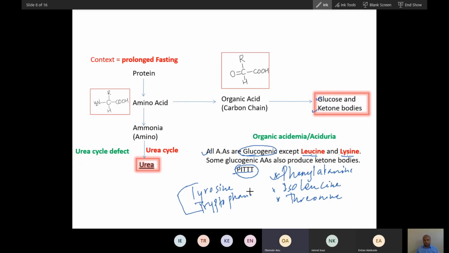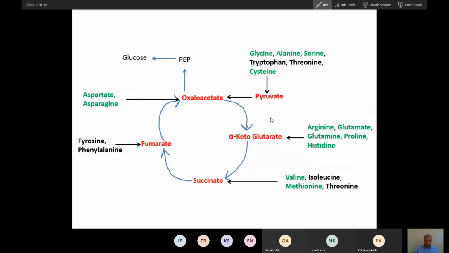Yes, sir. Okay. So now let's see how these amino acids form glucose. Now you can see this. So let's erase this. There are a few amino acids. Some amino acids you don't have to remember right now. I will give you mnemonics. If you can remember, that's good. This is actually a very important slide. You can say this concept is very important. Which amino acid joins as which intermediate?